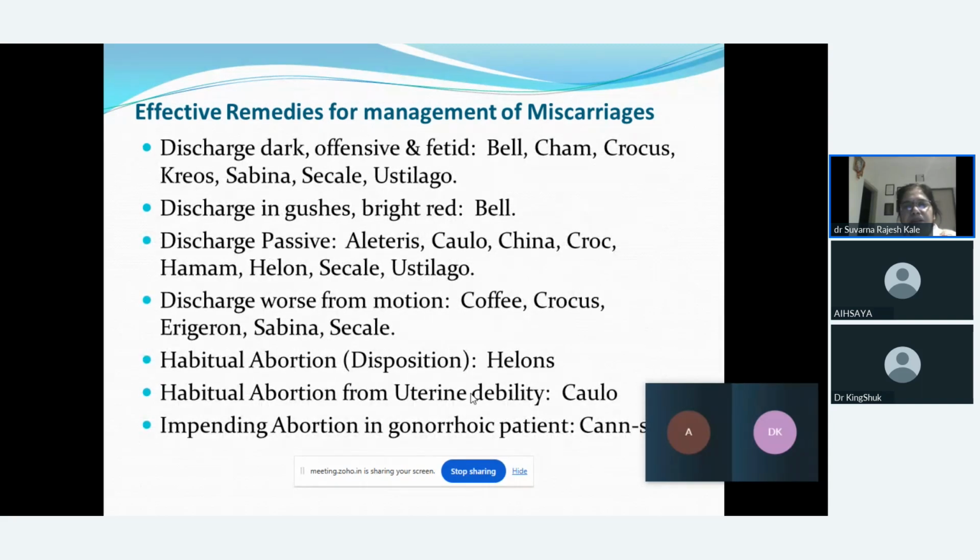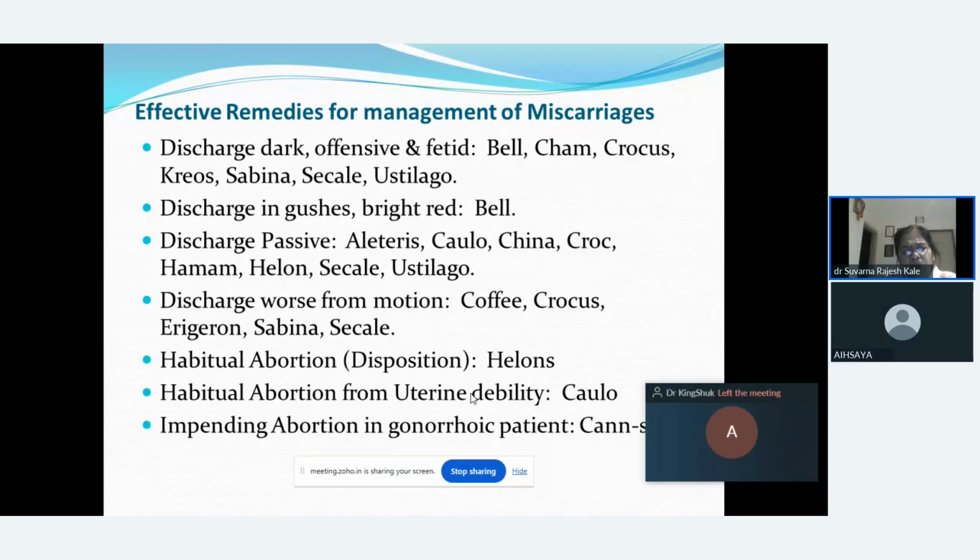When the discharges are dark, offensive, and fetid, we can think of Belladonna, Chamomilla, Crocus, Sabina, Secale, Eupatorium.